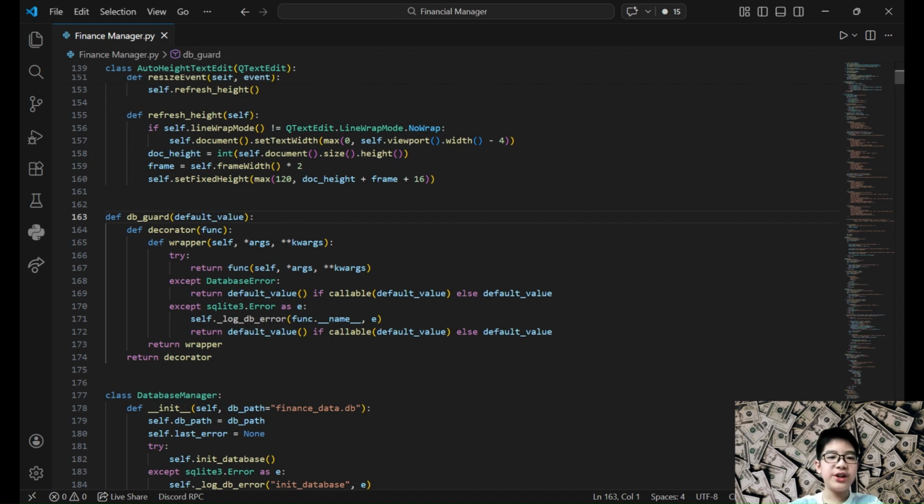There's also error protection using decorators to prevent crashes and return safe values. Here's an example of the decorator used for error protection. This helps keep the program stable even if something unexpected happens.